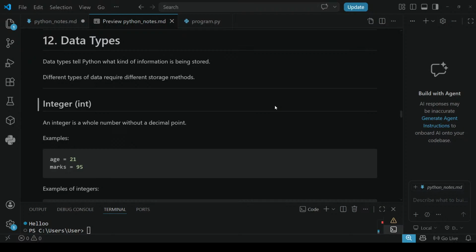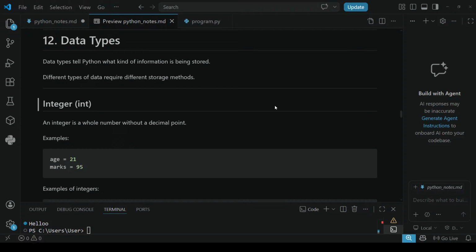Data types. 12th is data types. What is data types? Data types tell Python what kind of information is being stored. See, there are many data types. Let me tell you later. First, what do you mean by data types? Data types mean Python will tell us what kind of information is being stored.